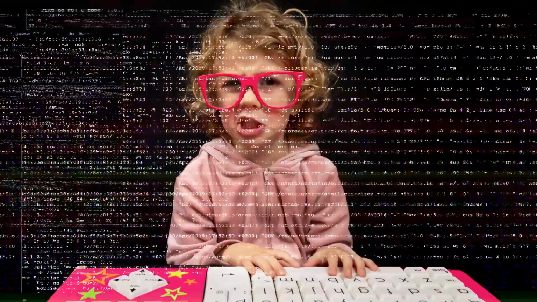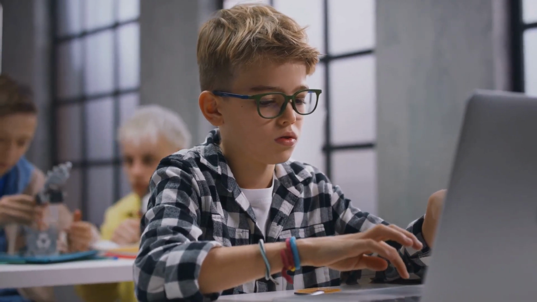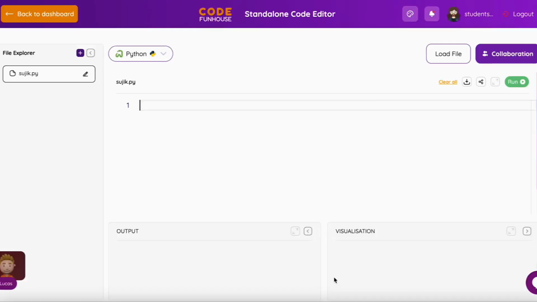Let's try writing our first Python code together. We're going to make your computer display a message. On the Code Funhouse editor, type exactly this: print("Hello world.") The word print tells the computer to display whatever is inside the brackets and quotation marks on your screen. Go ahead and click Run. Did you see Hello World pop up?